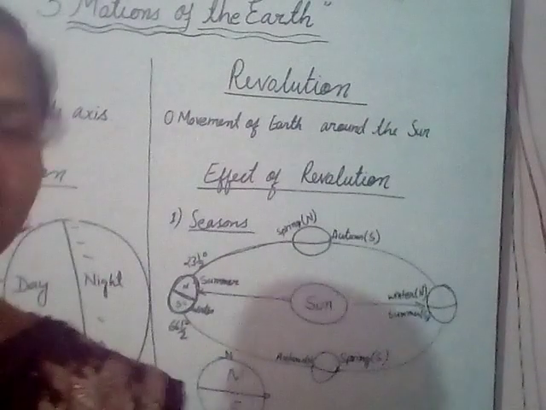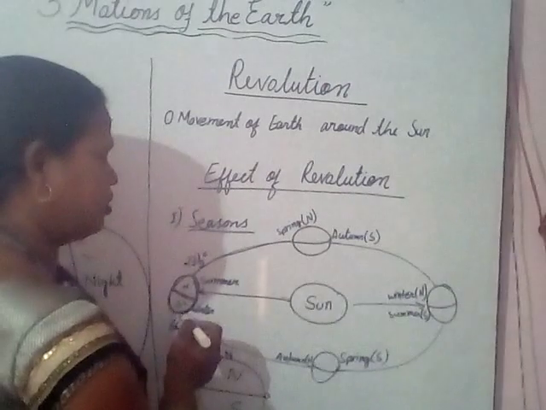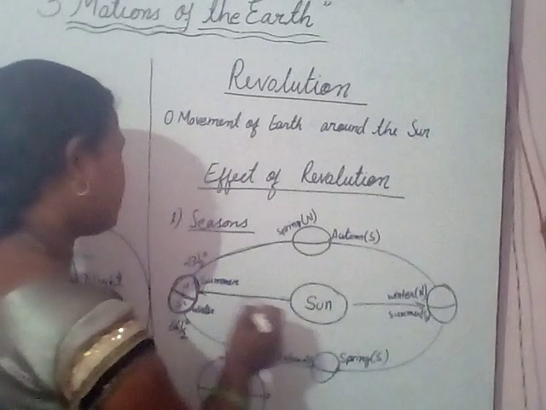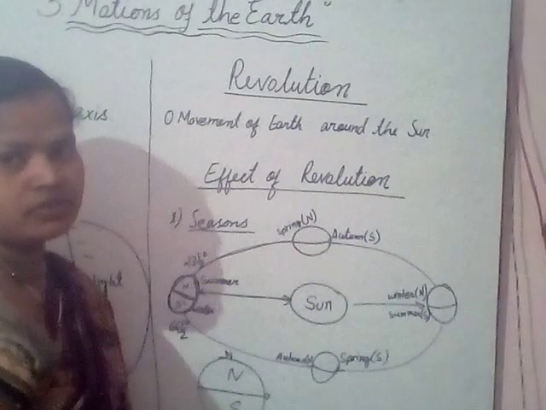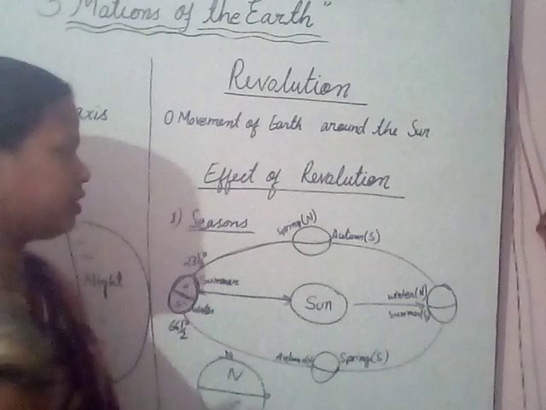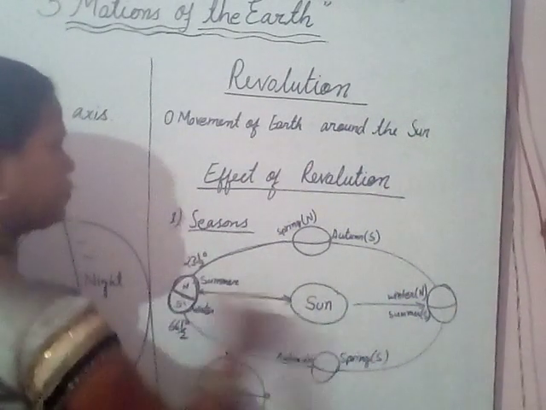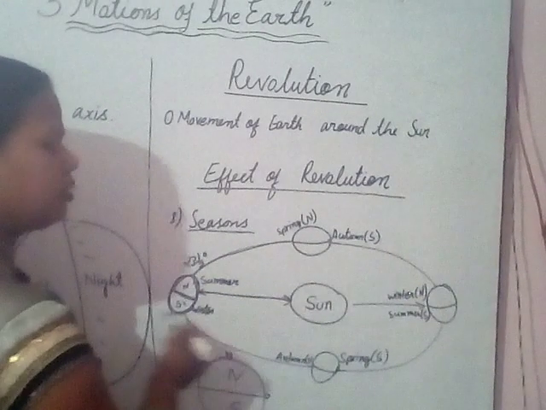It means that it depends on the position of Earth, or you can say it depends on the distance of Earth from the Sun on its orbit. The season takes place. If our Earth is farther from the Sun, then there will be summer or winter.